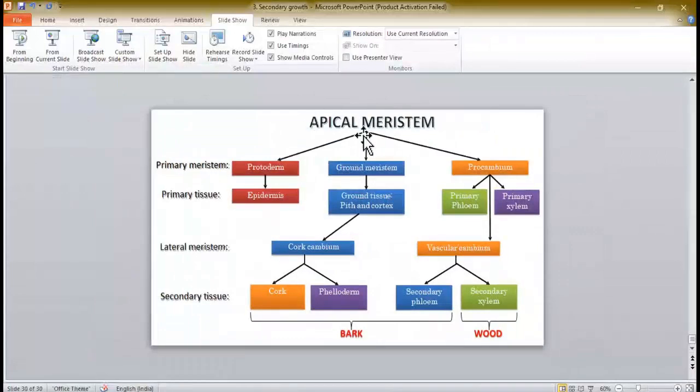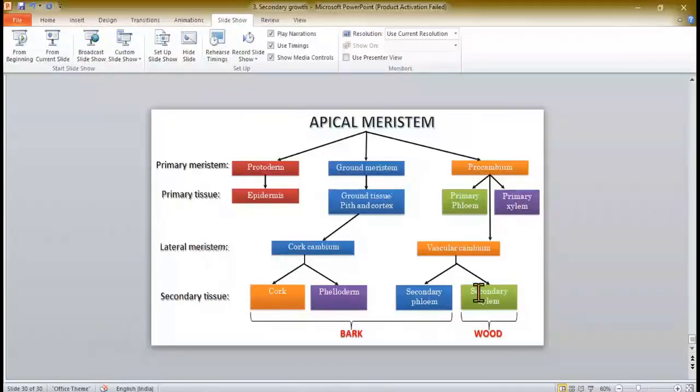It has started from apical meristem, then protoderm, ground meristem, procambium. Protoderm has led to formation of epidermis, which is the primary tissue, and ground meristem has formed all the ground tissue, and procambium has formed vascular cambium and all primary phloem and primary xylem. This vascular cambium has led to the formation of secondary phloem and secondary xylem. Secondary xylem itself is known as wood. We actually call it wood.